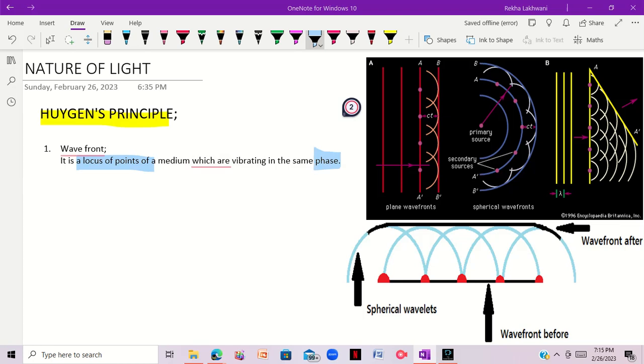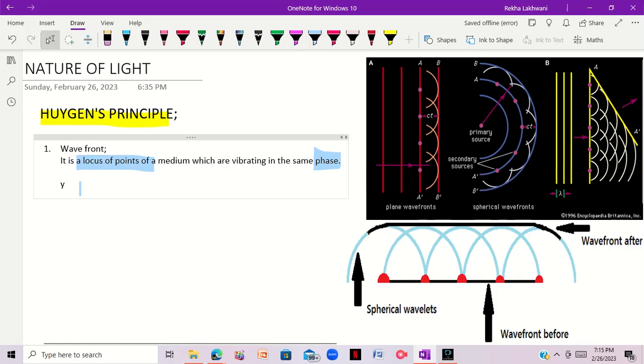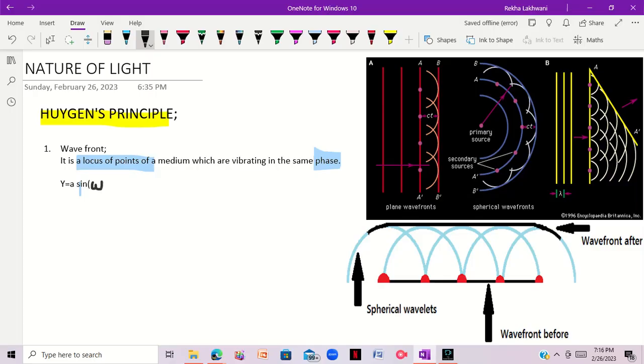According to the wave equation, y is equal to a sine (omega t plus kx). Basically this is a wave equation, right?